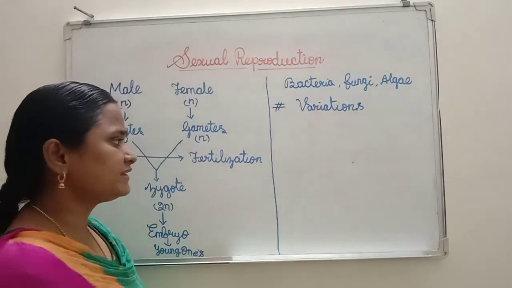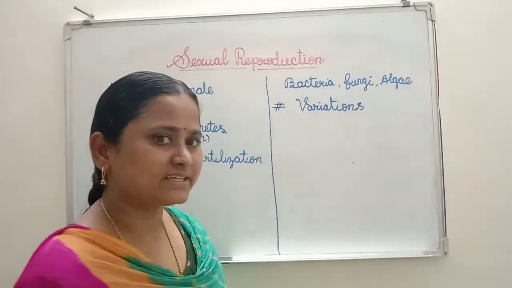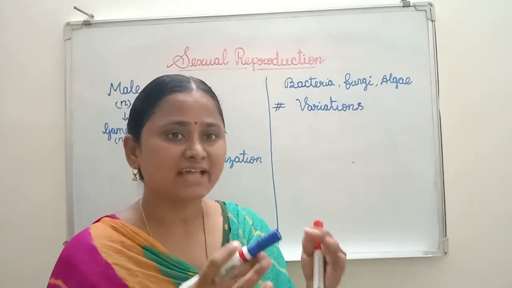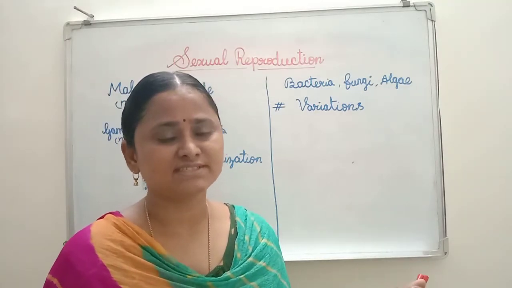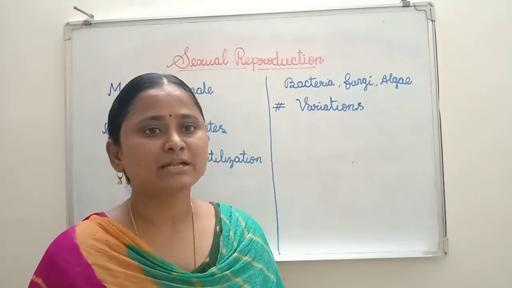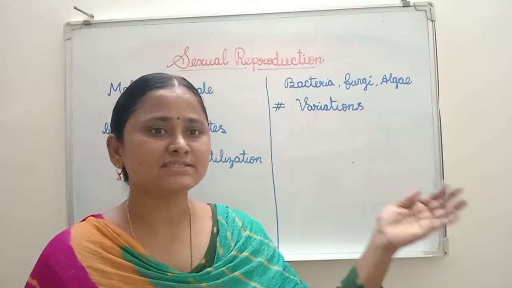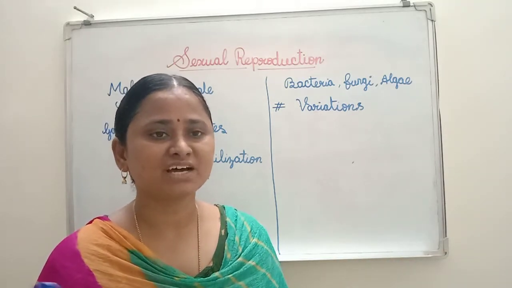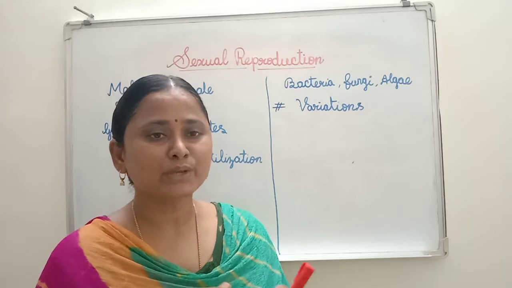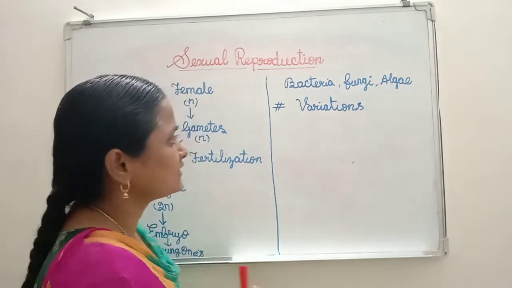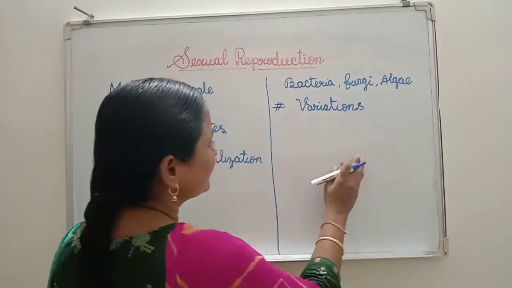For example, as I said in previous videos, if both the parents have different characteristic features, in the young ones you can find new characters. That means some characters from the paternal and some characters from the maternal side. Then you can find new characters in the offspring. That is nothing but called variation.